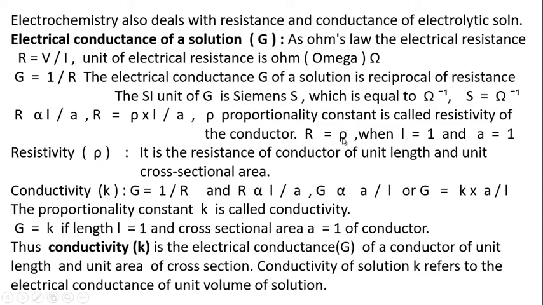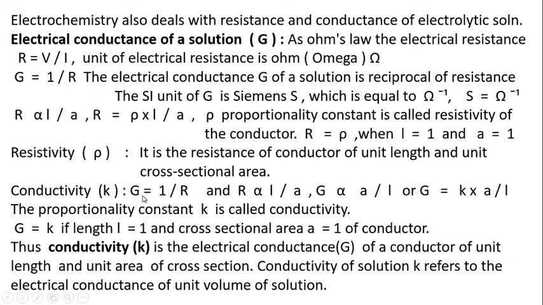R becomes equal to rho when this term becomes 1, that is, when L is equal to 1 and A is equal to 1. And so we can define rho as the resistance of a conductor having unit length and unit cross sectional area. Now conductivity K.